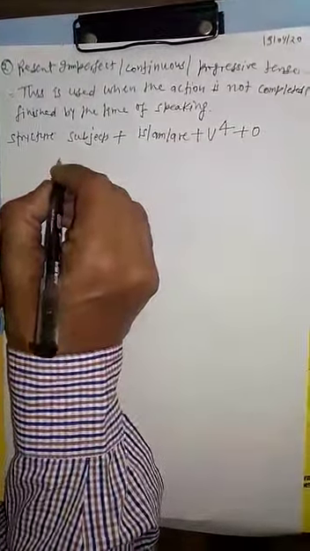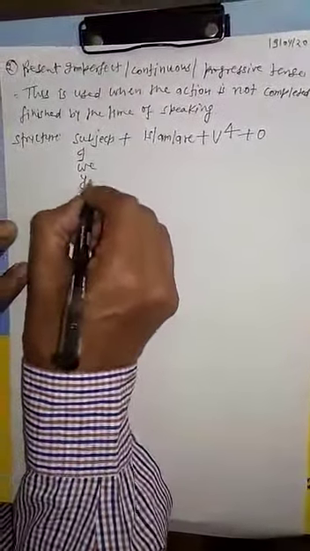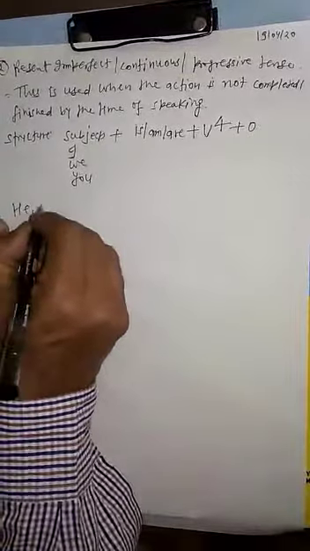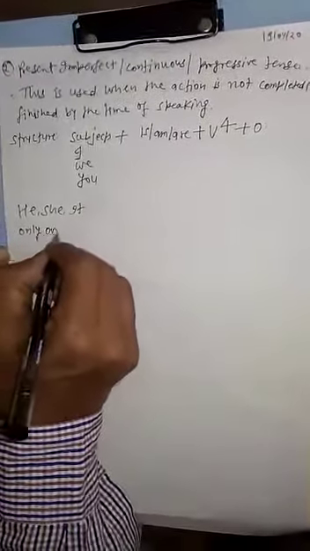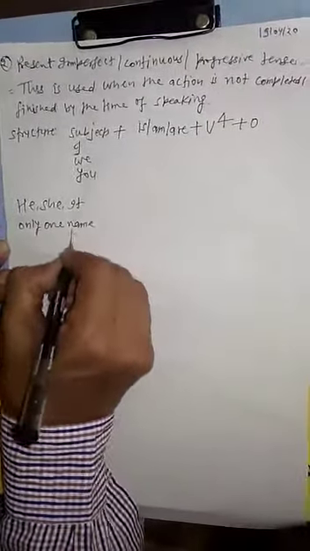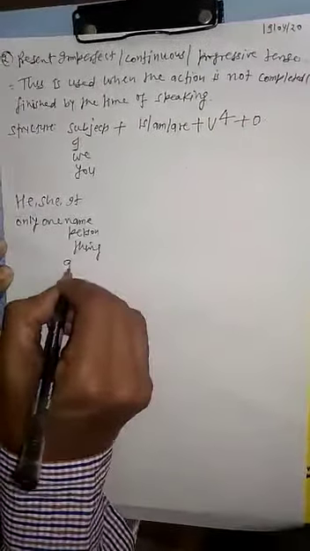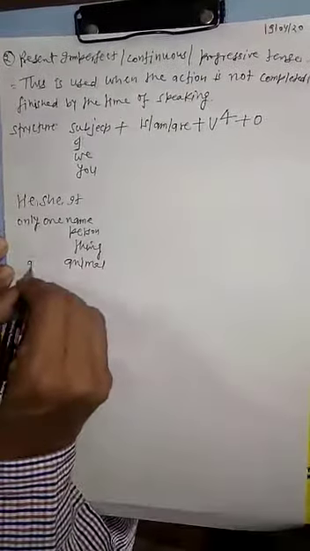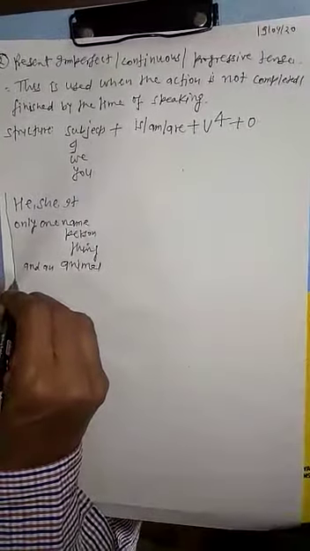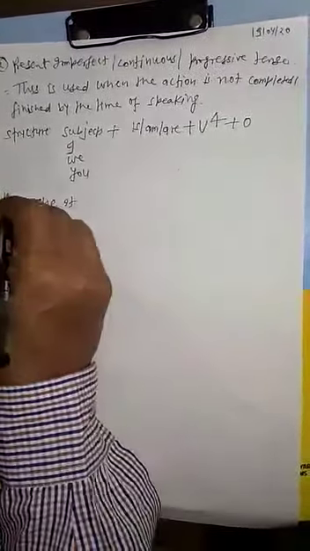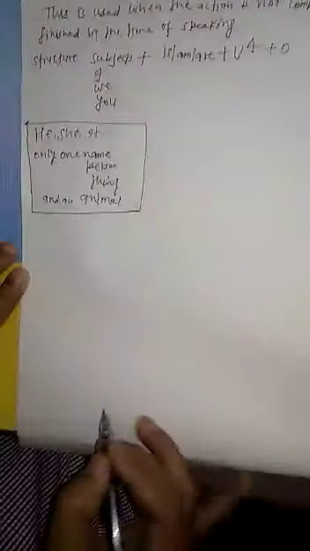For example of subjects, I again repeat: I, we, you, he, she, it. He, she, it, only one name, person, thing, and animal is called third person singular number subjects.